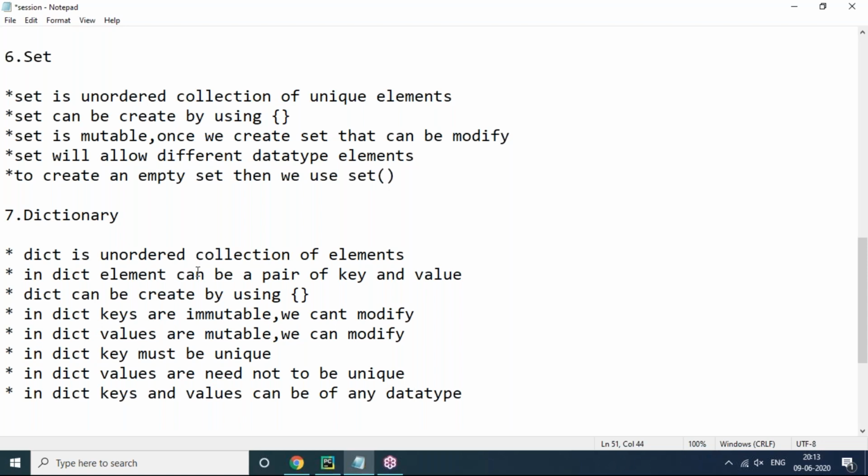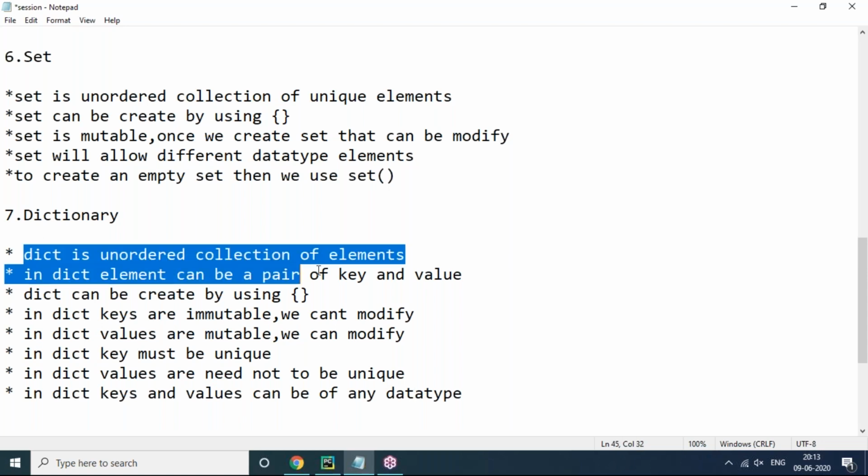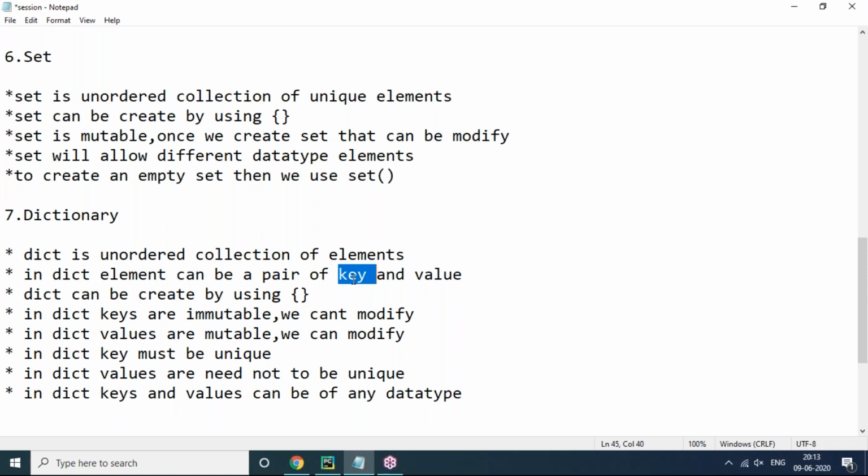So these are the dictionary things, sir. Dictionary is an unordered collection of elements. In a dictionary, an element can be a pair of key and value. A dictionary can be created by using curly brackets, same as a set. It's an unordered collection of elements.